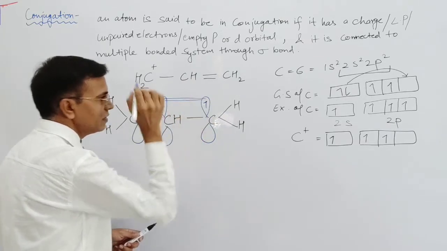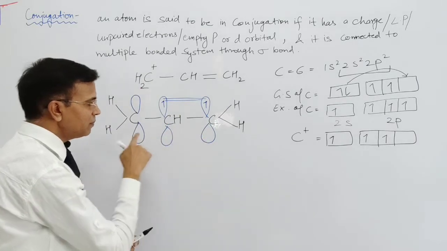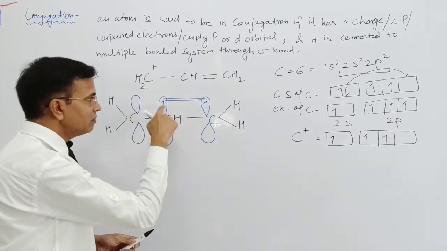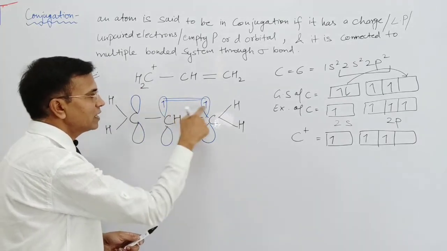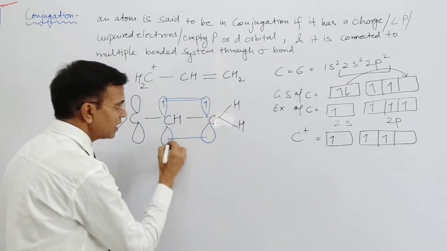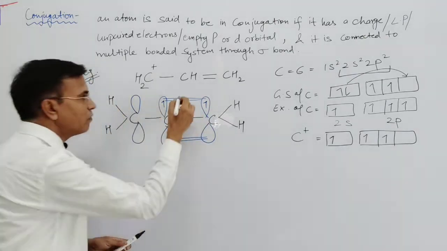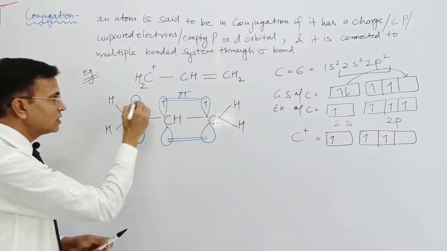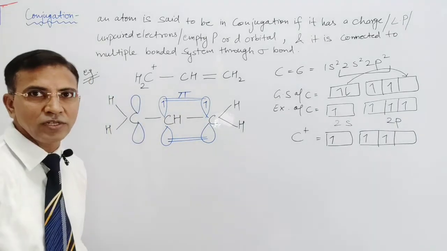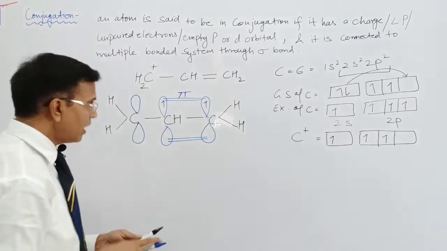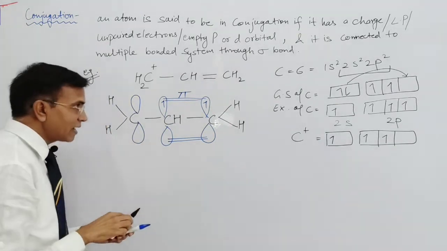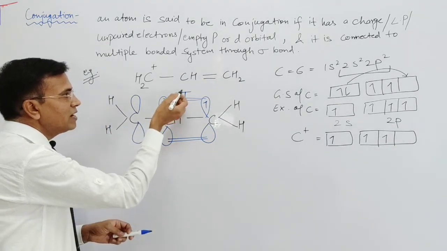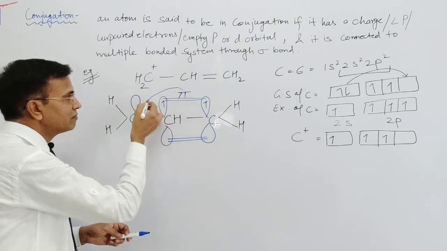The p orbitals are all perpendicular to each other. P orbital, p orbital, one electron each, parallel overlapping, sidewise overlapping, and the pi bond forms. And this p orbital has a positive charge because no electron is there, so it is empty. So the empty orbital attracts the pi electron towards itself.